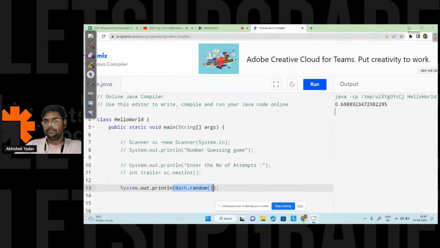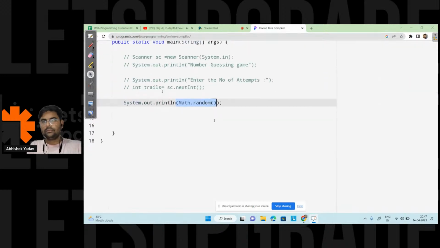One minute. Yeah, so here, this one, and let's remove this part. Int, and let's take the number, that is the actual number, and here math dot random into 100.